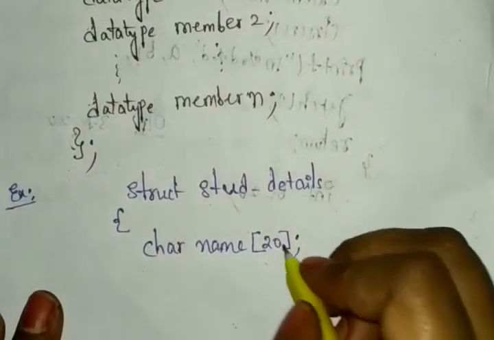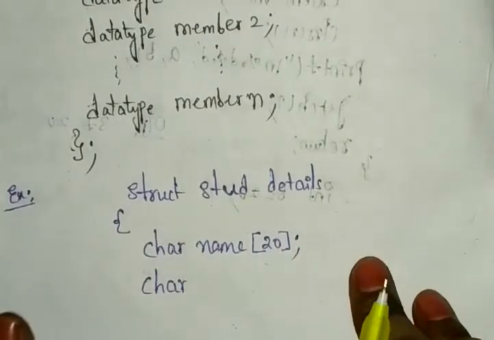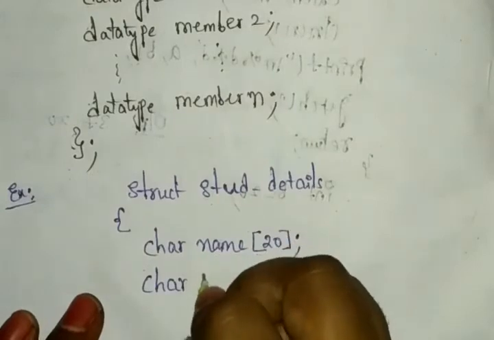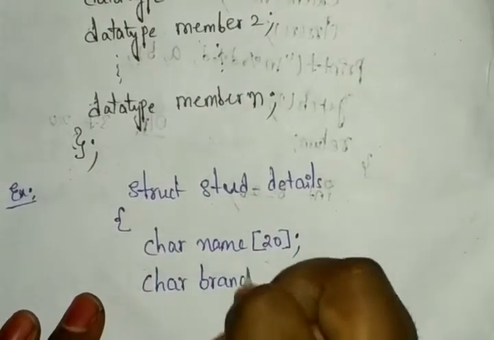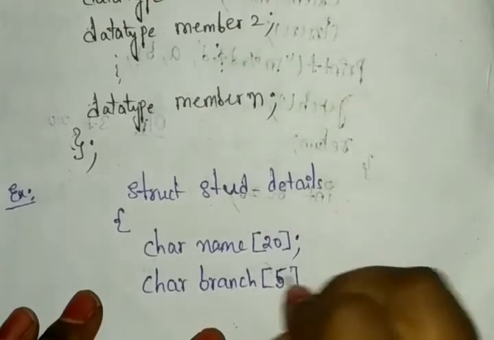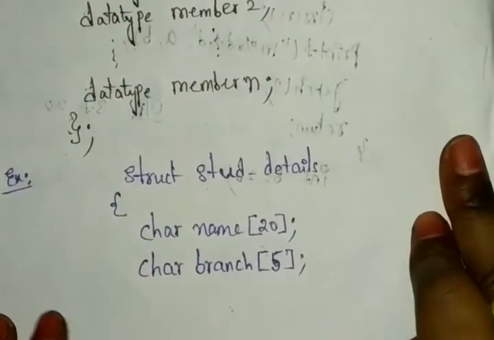And give the semicolon. Next, here I am taking the student branch, like your BSc, BCom, BBA, BA, like that. Here we have several groups, right? For that case I am choosing the student branch. The branch also has some characters, so I am choosing the character data type. You can write the branch. Here I am taking the branch as 5 characters. Up to 5 characters is allowed.